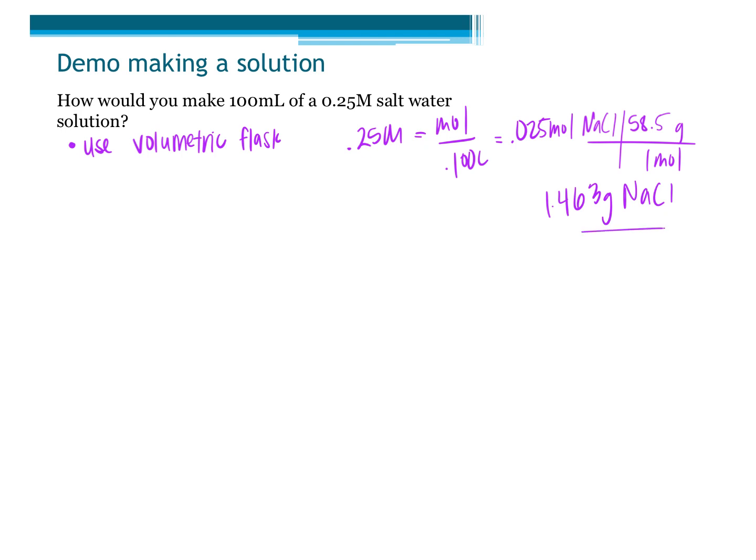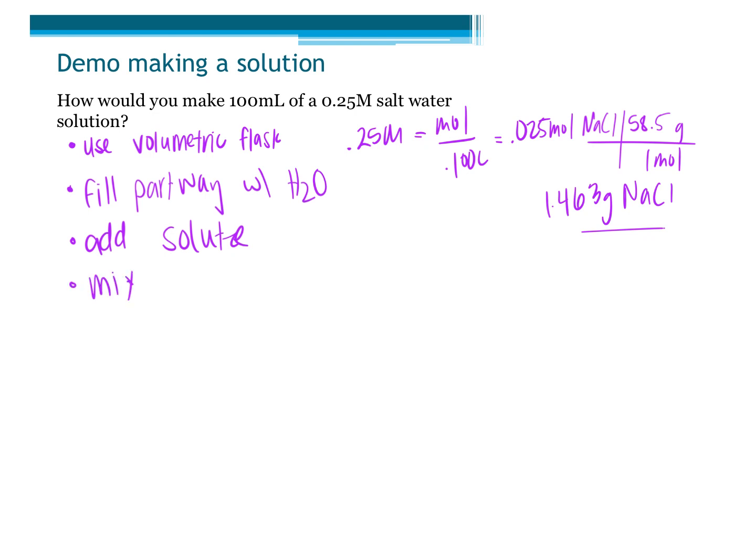Okay? So we're going to pick out a volumetric flask. We're going to fill it part way with water. Not all the way, but part of the way with water. Okay, I'm going to then add my solute and mix. I'm making my steps pretty simple here.